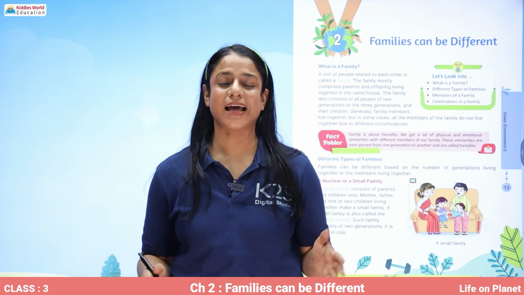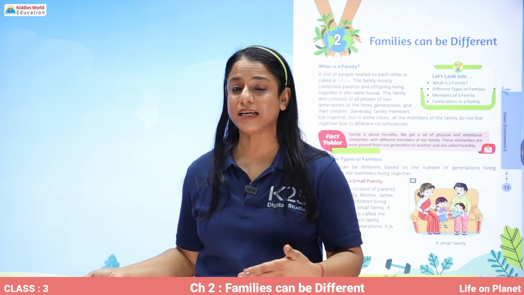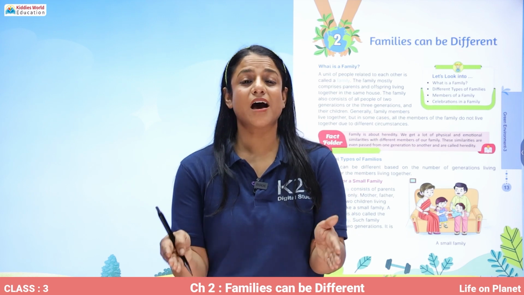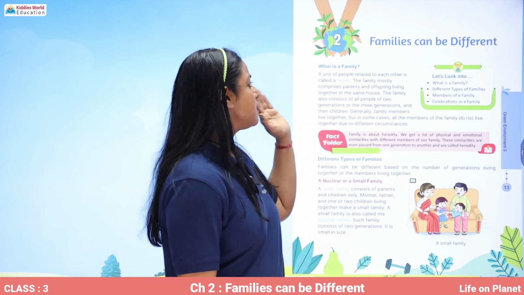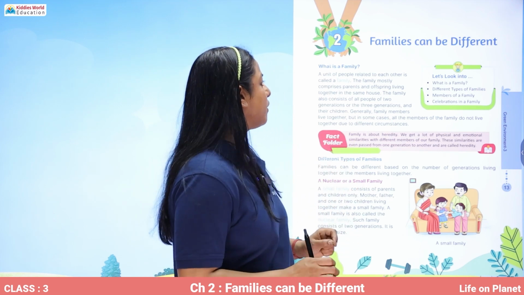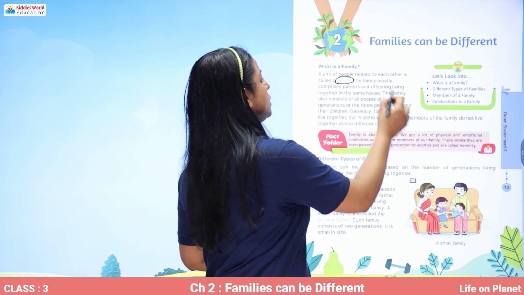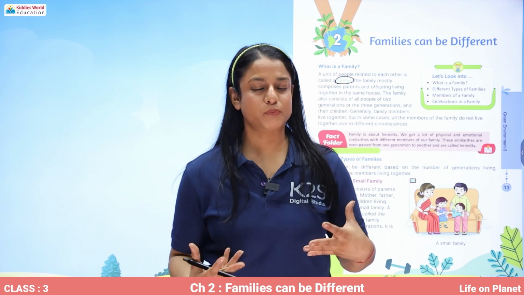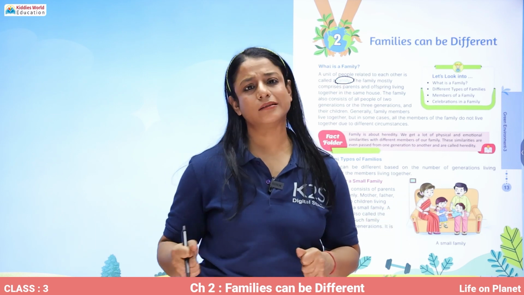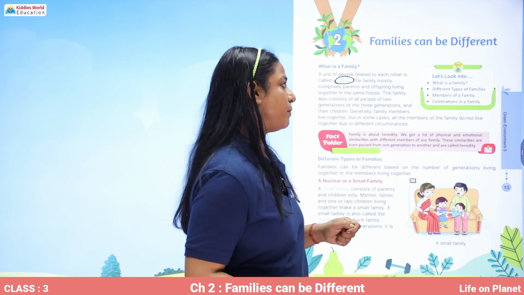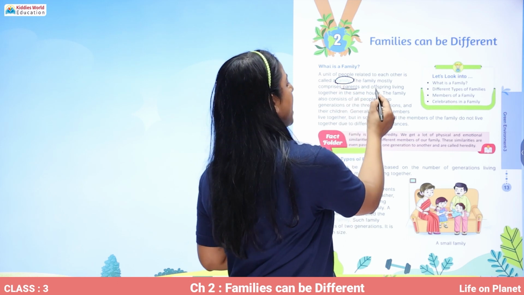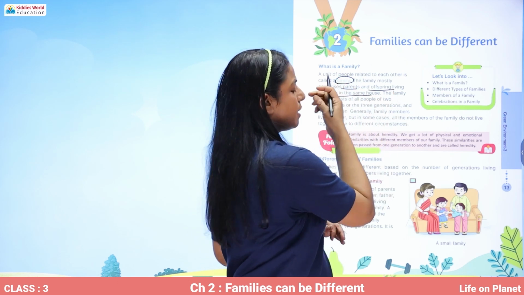So, shall we start and see what different families there are, and identify in which kind of family you are living? Okay. So, what is a family? A unit of people related to each other is called a family. So, when you are living with people and you all are related to each other in one way or another, that is called a family. The family mostly comprises parents and offspring living together in the same house.